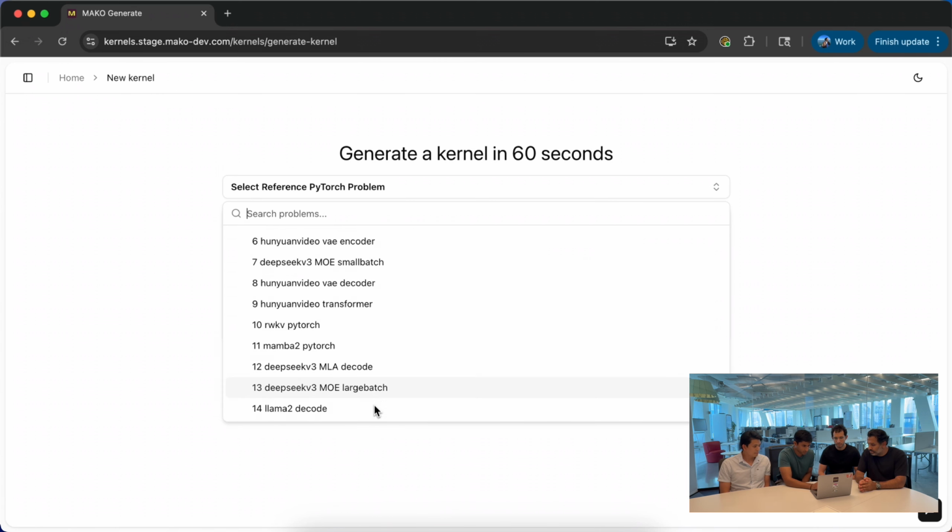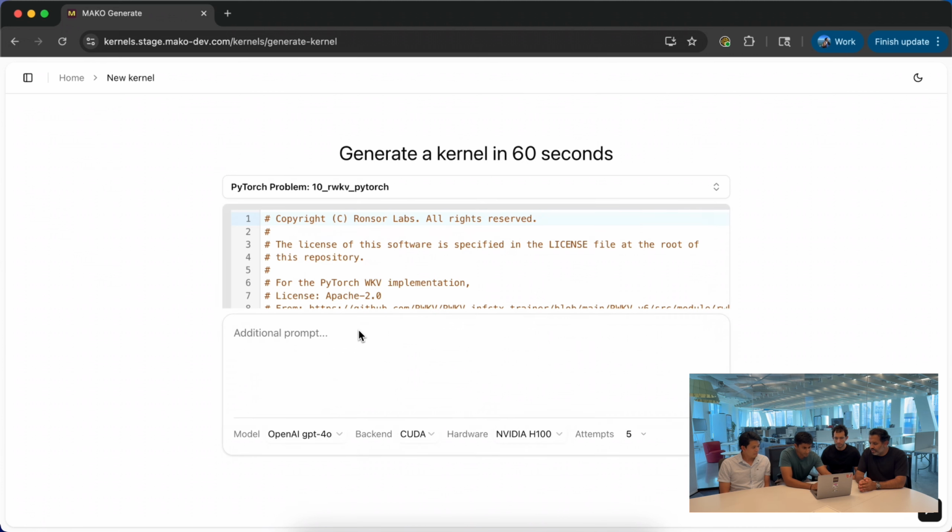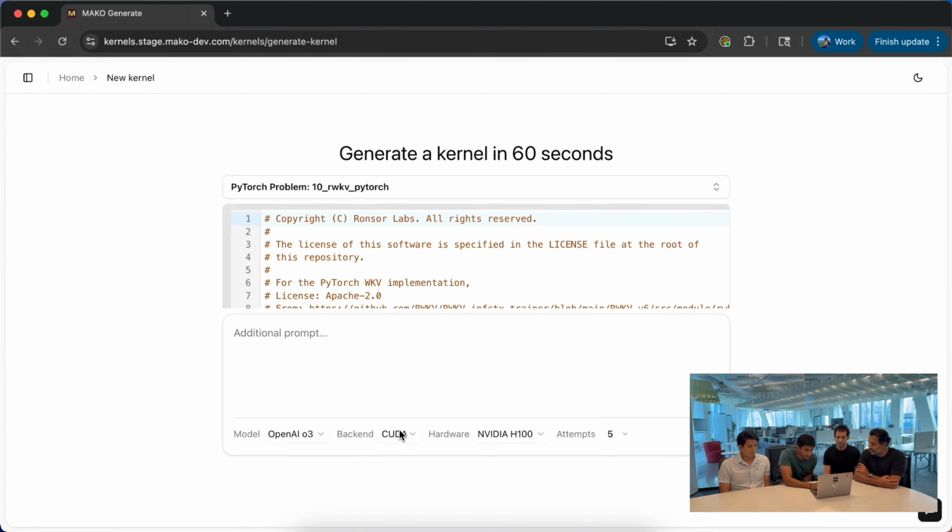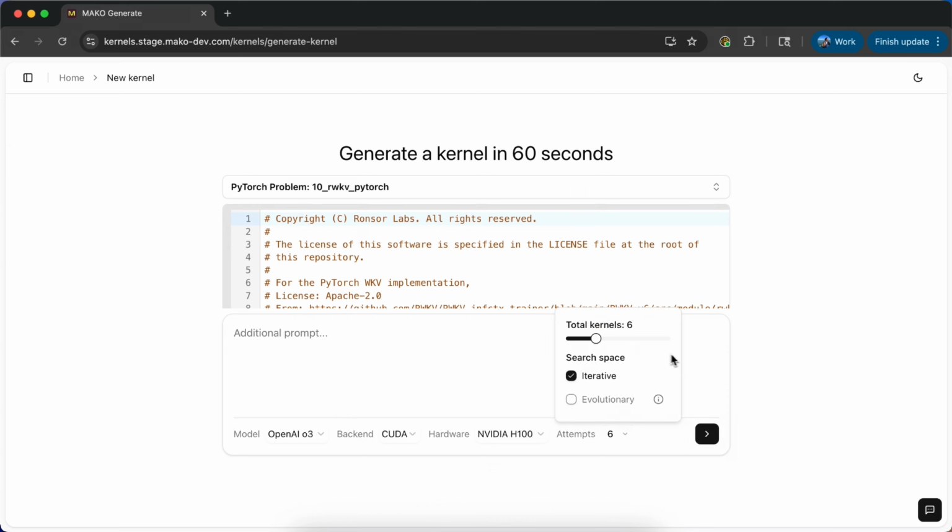And you know what, let's do RWKV as a demo. Yeah, good real world example. And the cool part of our platform is that you can actually configure your own agent. This includes selecting a model, selecting the backend, selecting hardware, and even selecting how much compute you want to throw at it. So you really have full freedom on how to configure it. Let's choose OpenAI's O3 model, and let's set compute to 6 kernels. And let's throw a prompt at it. I want to make sure that we're minimizing global memory access, so I'm going to prompt that into it. And let's run the agent.